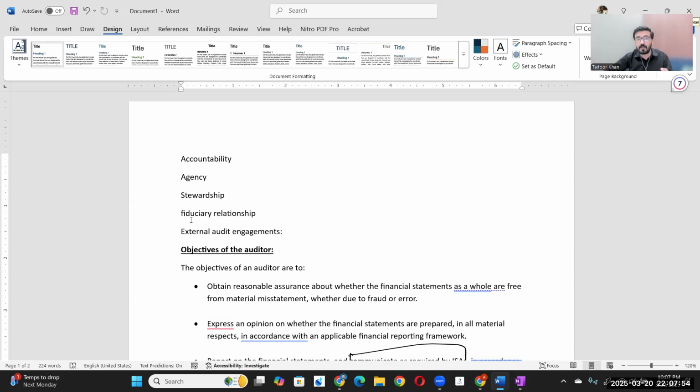Second example is, as per the general public perception, the auditor performs 100% audit and gives absolute assurance, 100% assurance that financial statements are correct in every perspective. But in reality, the auditor does not give absolute assurance. Auditor gives only reasonable assurance, and does not perform 100% audit. He does the audit on the basis of sampling. Understood? Next thing, what is the next possible expectation gap?